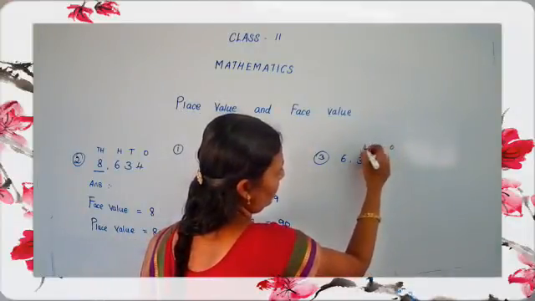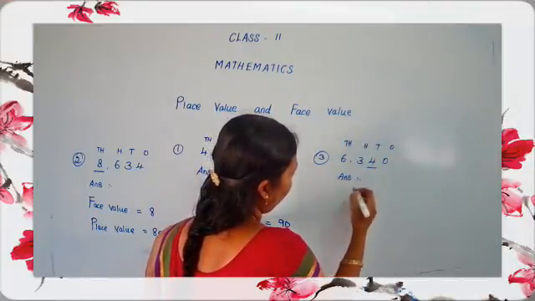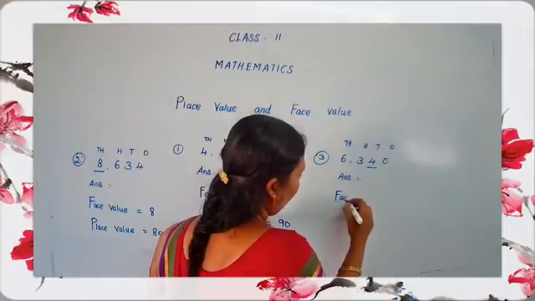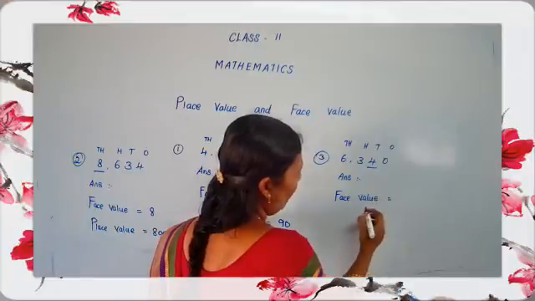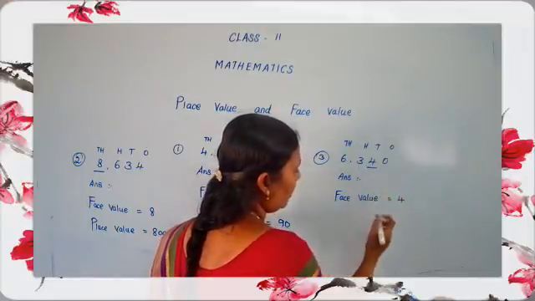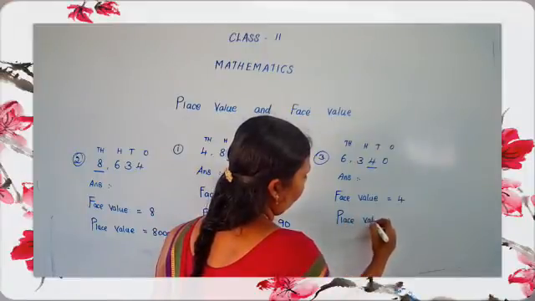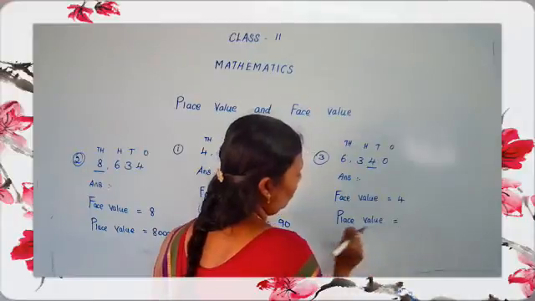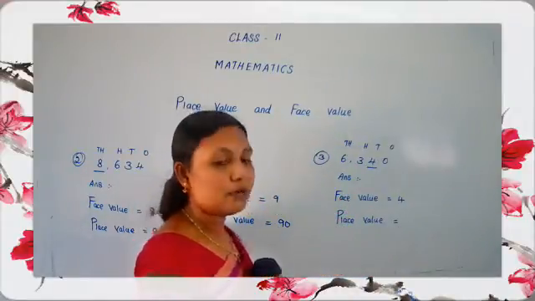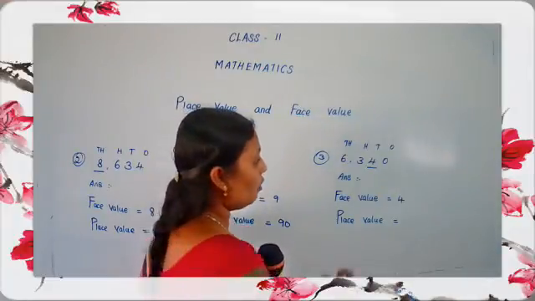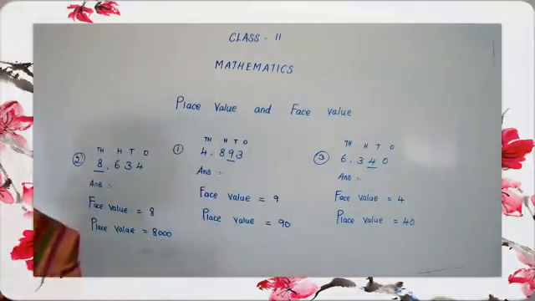Ones, tens, hundreds and thousands. You have to write the answer for the given number. First, face value. The face value is 4. The underlined digit is 4. Then we have to find the place value. Which number is underlined? 4. 4 is in which place? Tens place. Yes. So we have to multiply by 10. 10 fours are 40.